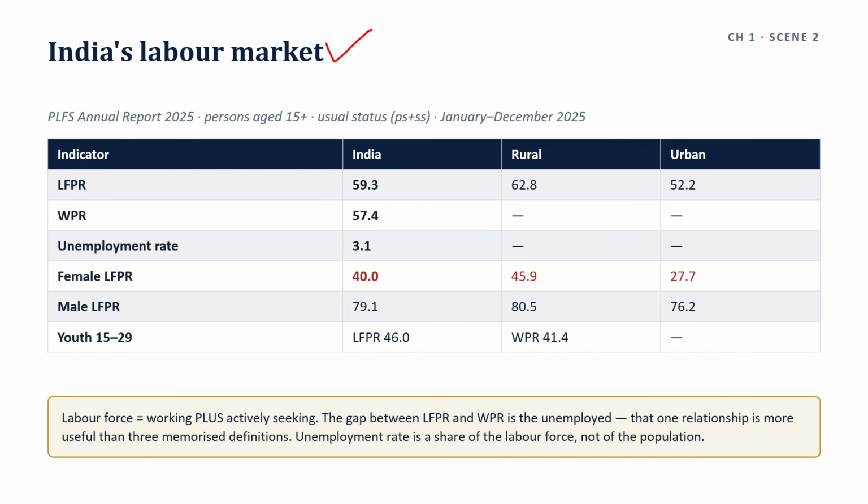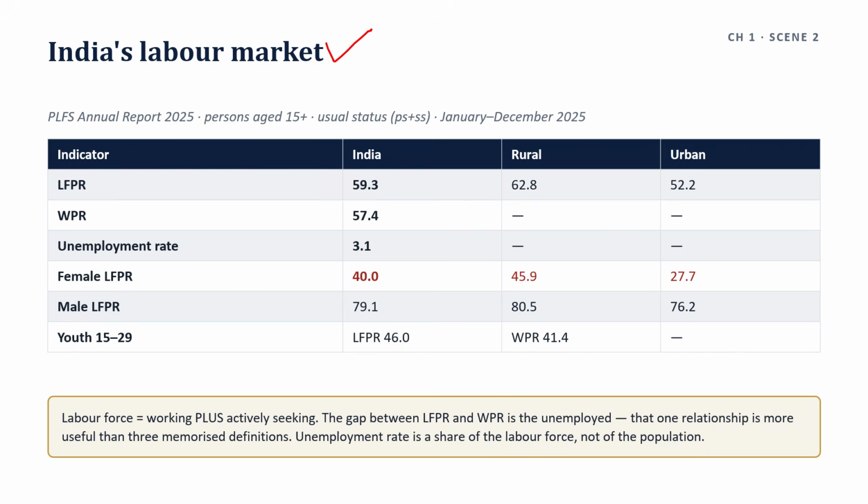What are the 4 indicators? Labor force is the working plus those actively seeking work. That is called as labor force. A student preparing for an exam is not unemployed. A retired person is not unemployed. Only the willing and searching are counted.